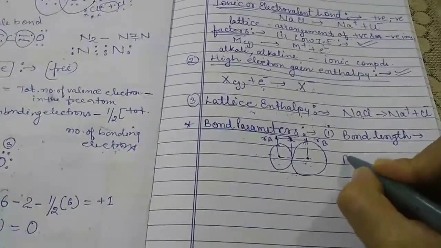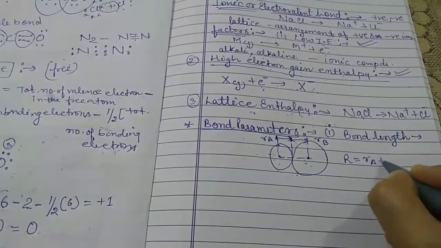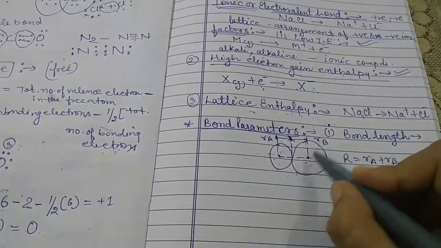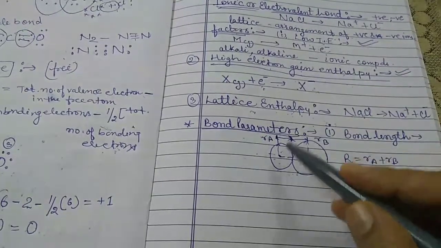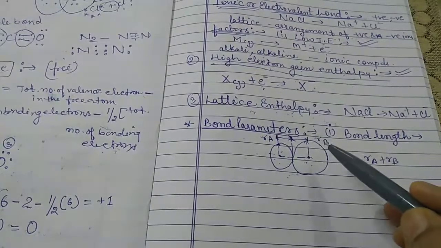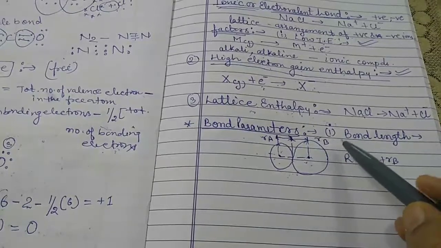Now R is equal to RA plus RB. RA is the radius of this atom, and RB is the radius of this one. It is measured by spectroscopic, X-ray diffraction and electron diffraction techniques.